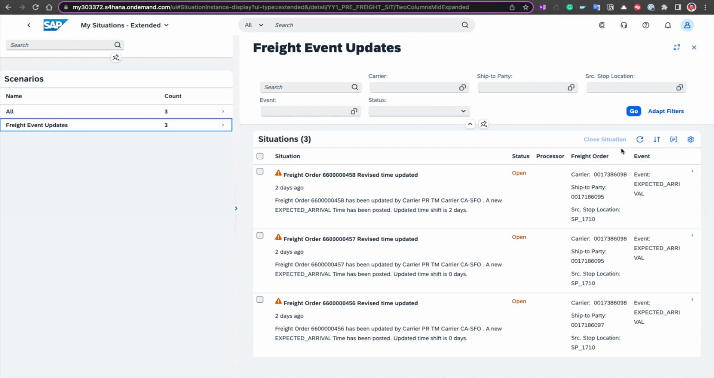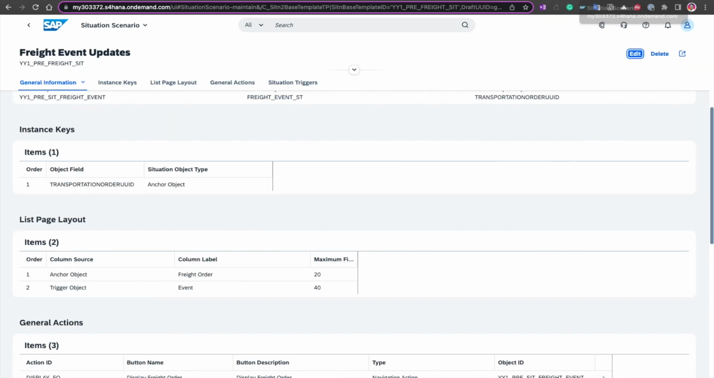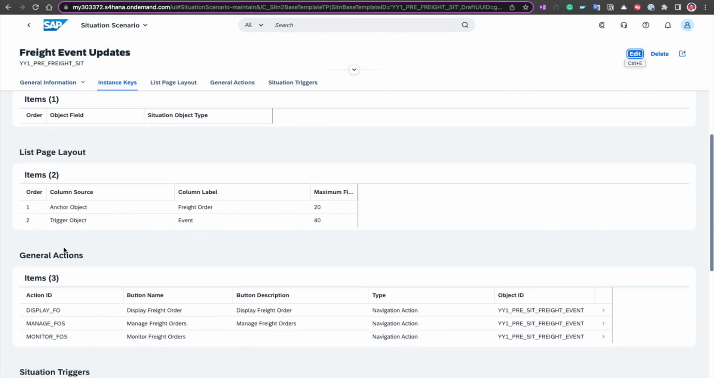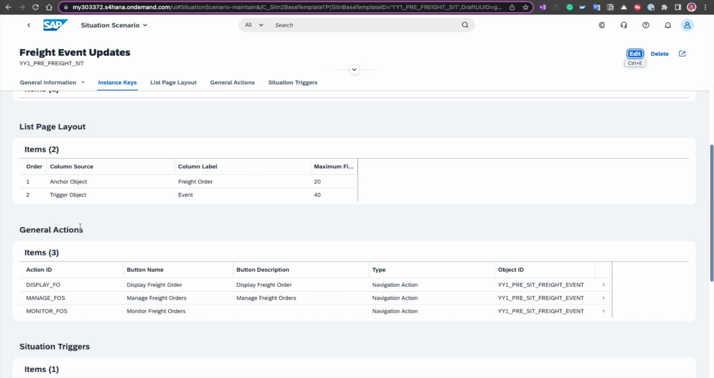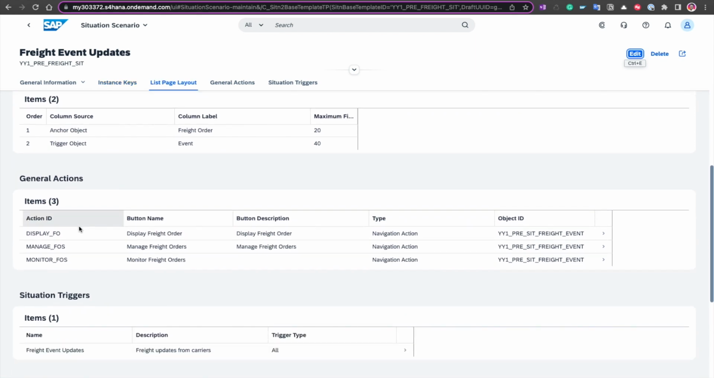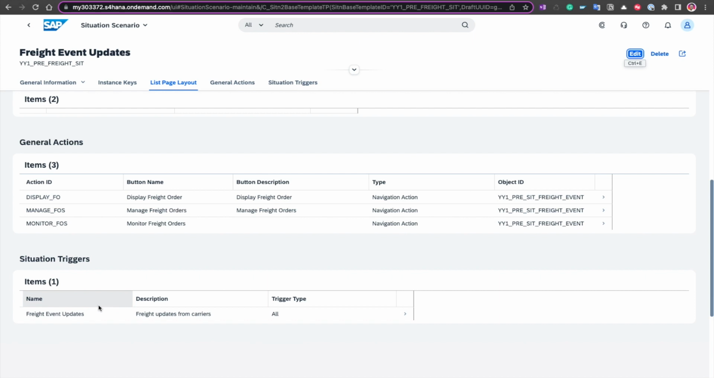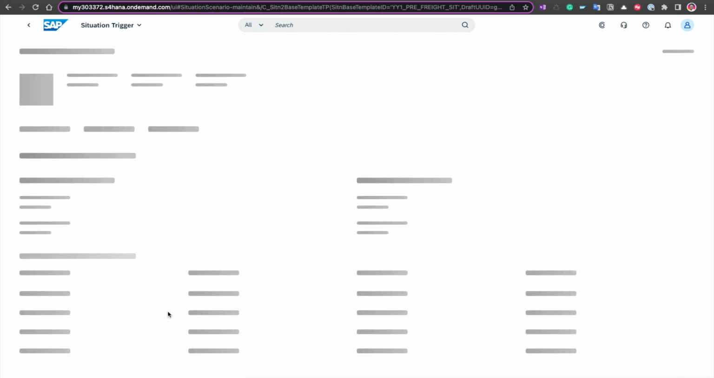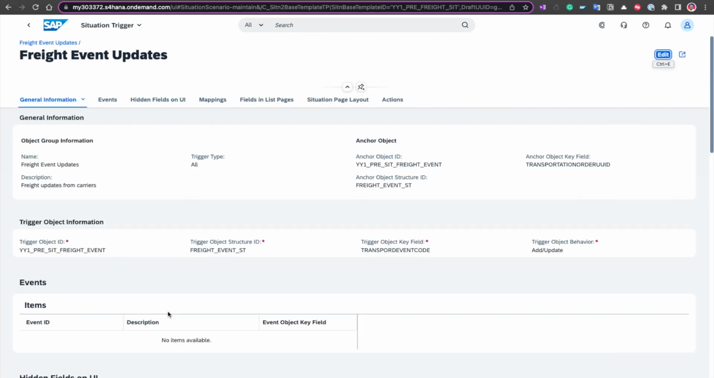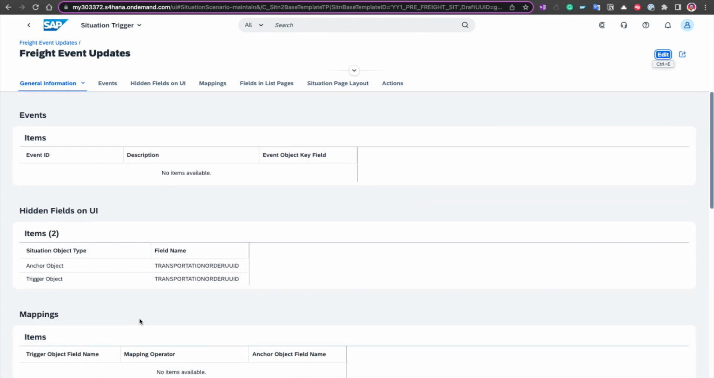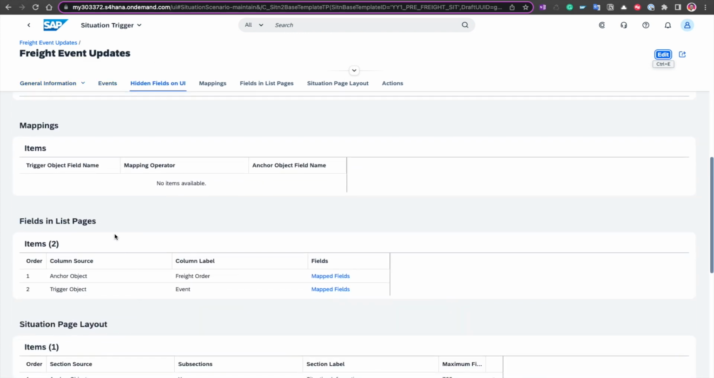So we've got these 2 columns, and this is where the label is coming from. This is what we have defined in our scenario, freight order and event. Again, we have the general actions that we have carried over from the object, and then obviously we have the situation trigger. Now, the situation trigger allows me to navigate one level further, and the information that we have here that's noteworthy are the fields in list pages.